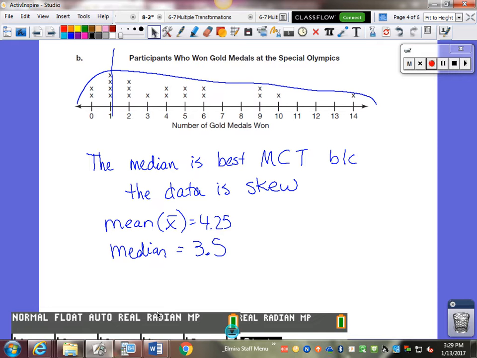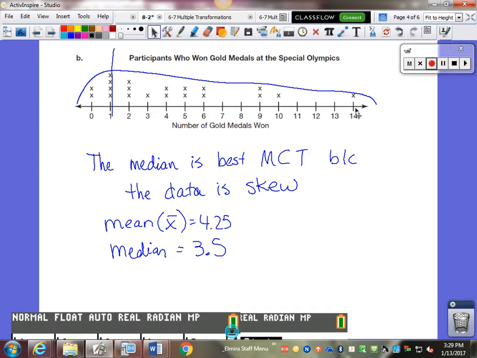And here's what this is going to indicate. This is about participants who won gold medals at Special Olympics. If I've got an Olympian who is going to come and participate, and I want to give them the most realistic prediction of how many medals they could possibly win, I am not going to choose the average because there are outliers.